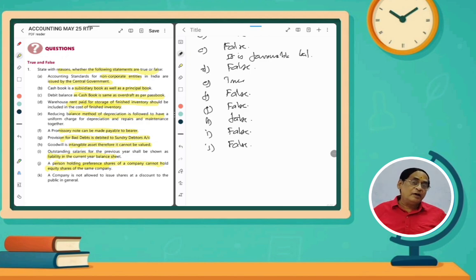Sweat equity shares, you might have read about them. They are shares given for appreciation of technical know-how, etc., to our employees or directors. That is called sweat equity shares. For sweat equity shares we can issue shares at a discount, but other shares we cannot issue at a discount. So it is true.